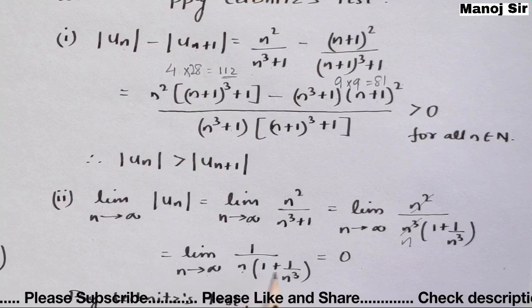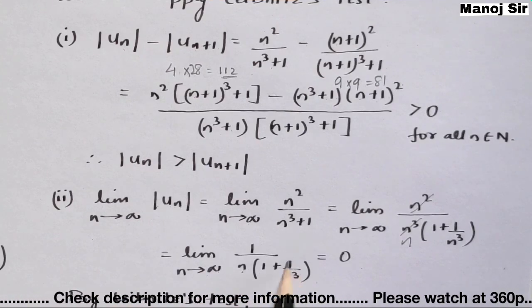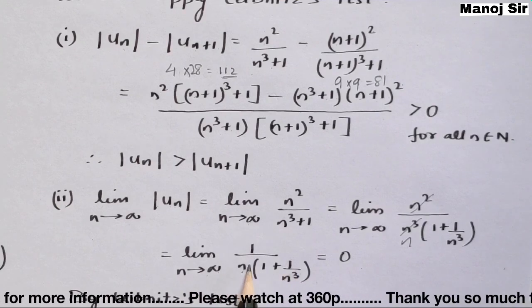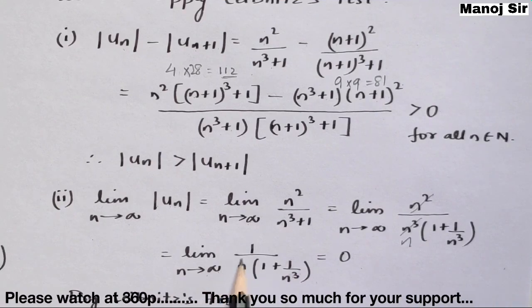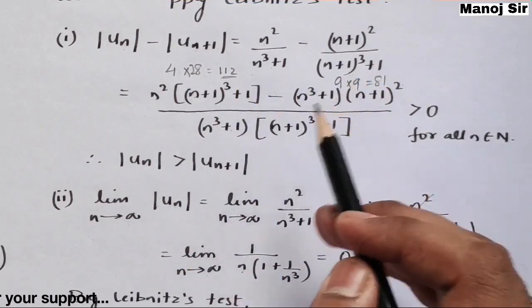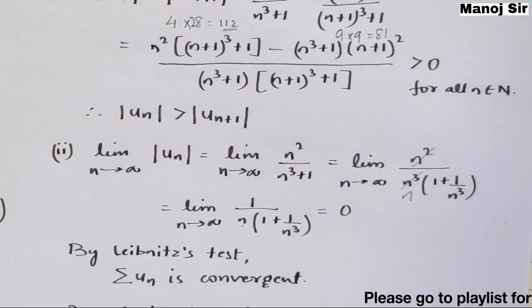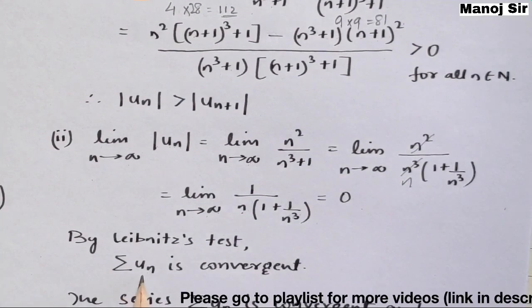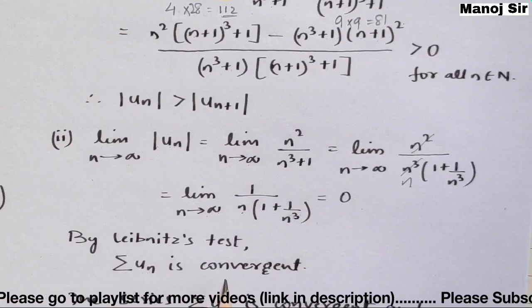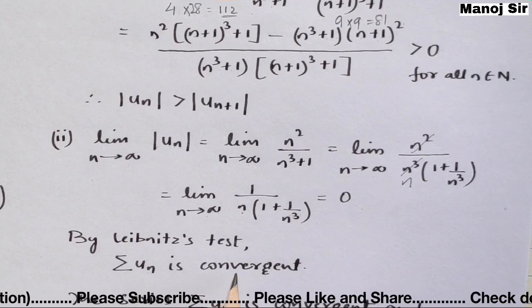Now put the limit. This whole part will become 0, since n is infinite. So 1 upon n, again infinite, so 1 upon infinite will become 0. Now we can see that according to Leibniz test, since both conditions are satisfied, by Leibniz test we can say that summation of un is convergent.